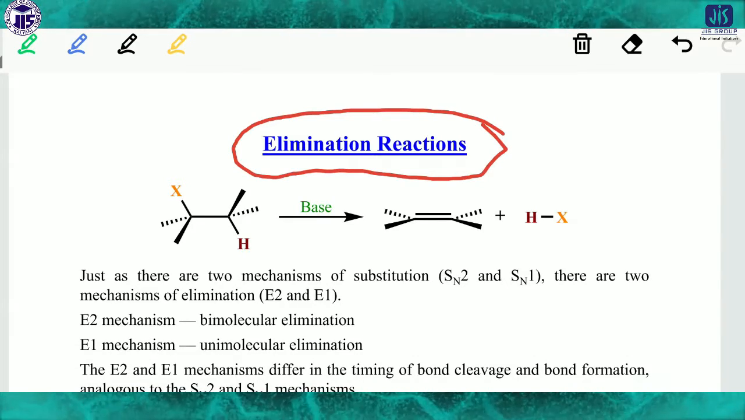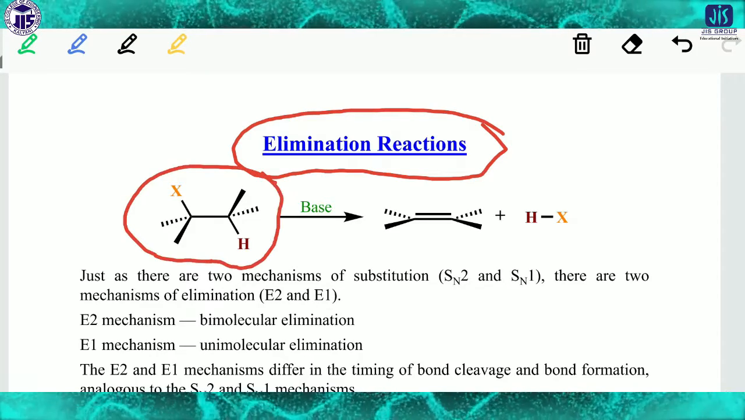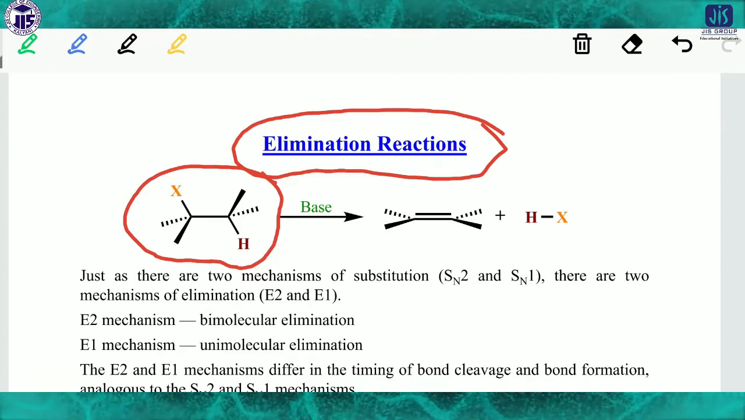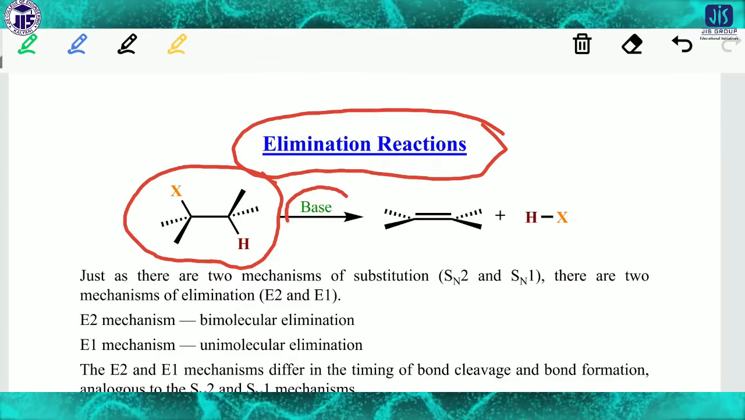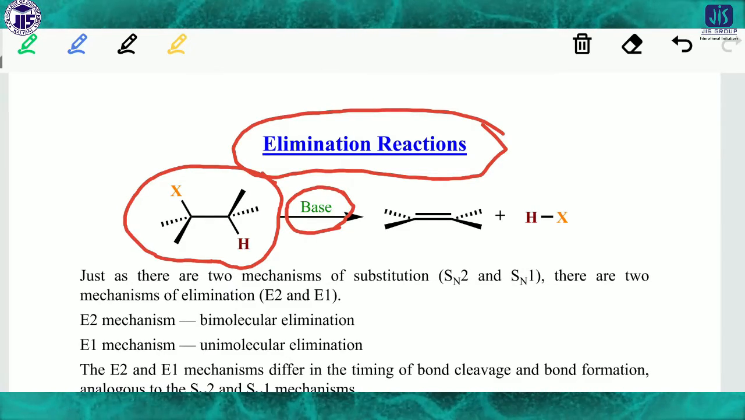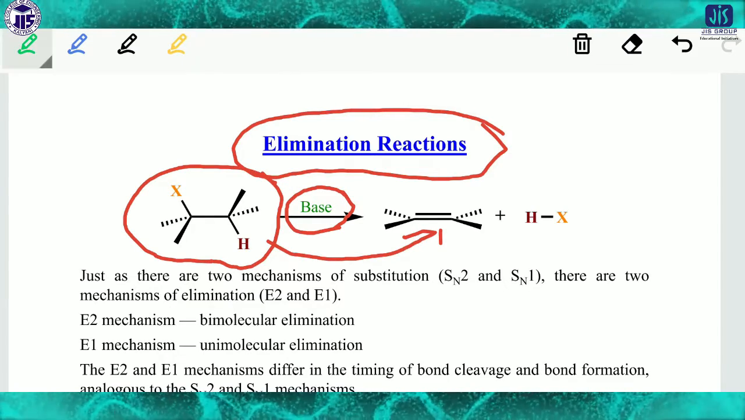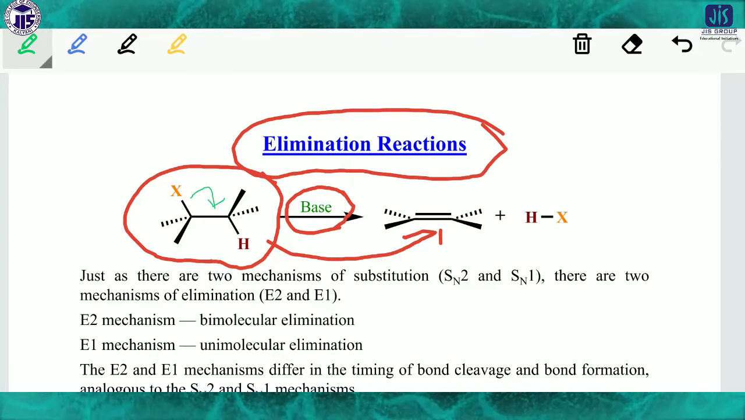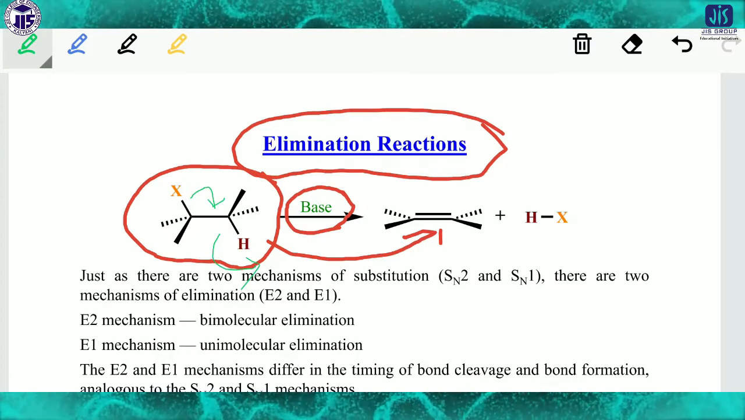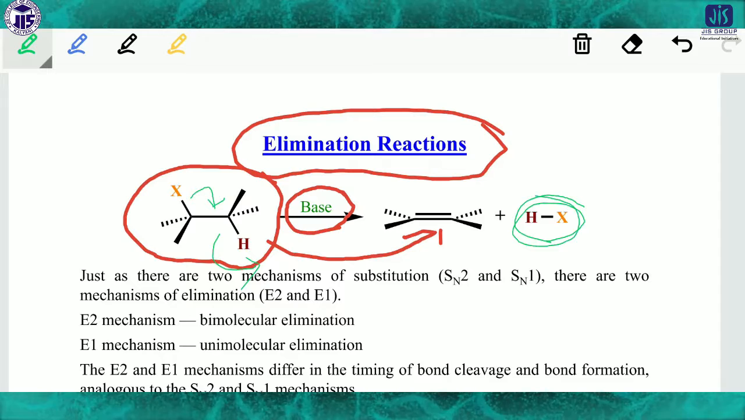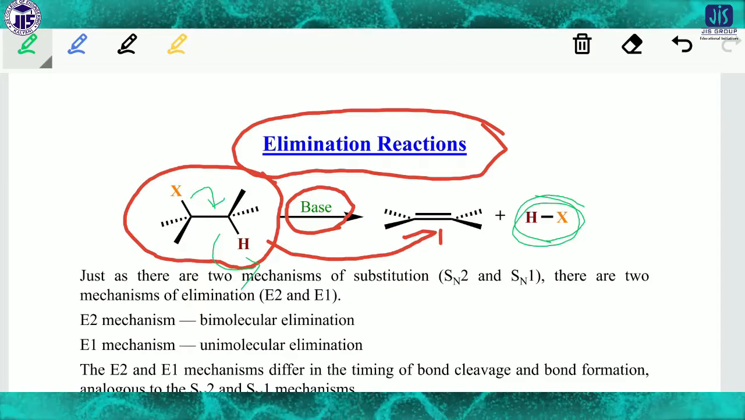So in the elimination reaction, what is the basic principle? Look here. There will be one substrate, generally an alkane, and then one base will be added. They will react, and generally one alkene is produced. This X comes out in this way, and H goes out. HX will be produced and a double bond will be formed. So this is the general principle of the elimination reaction.